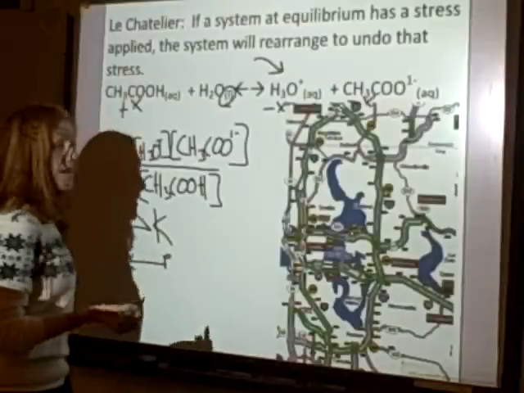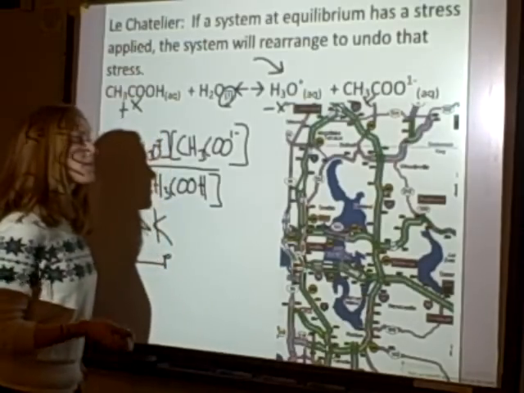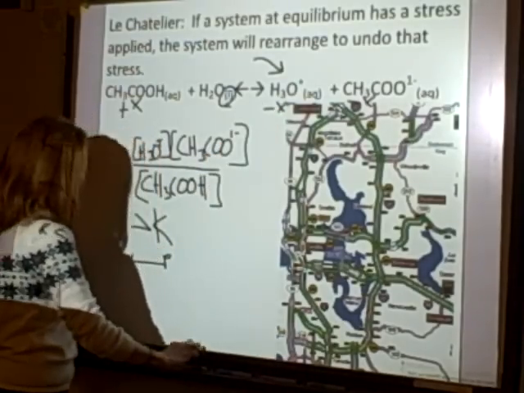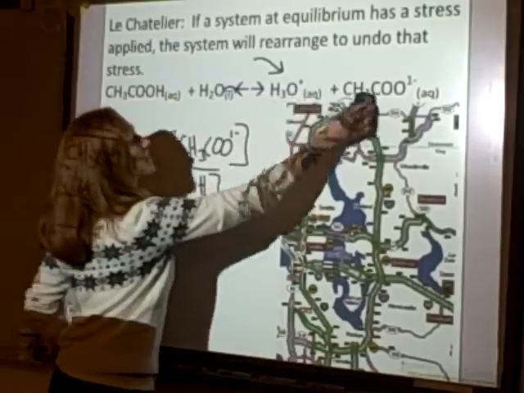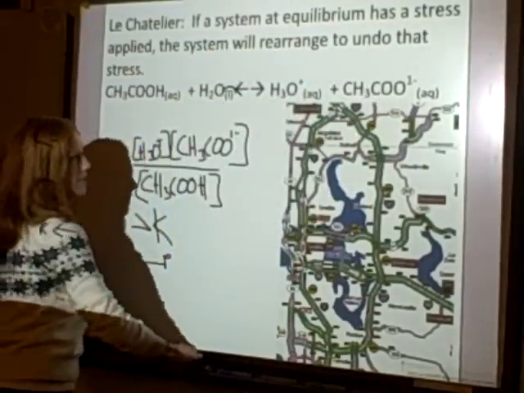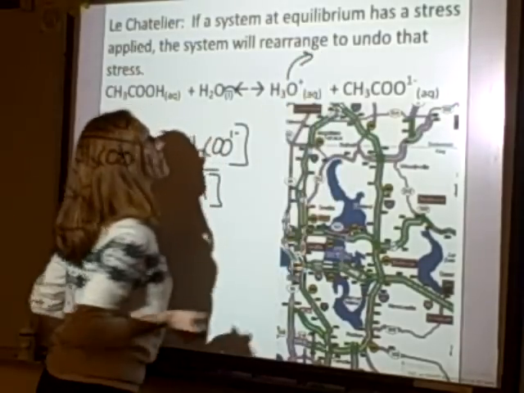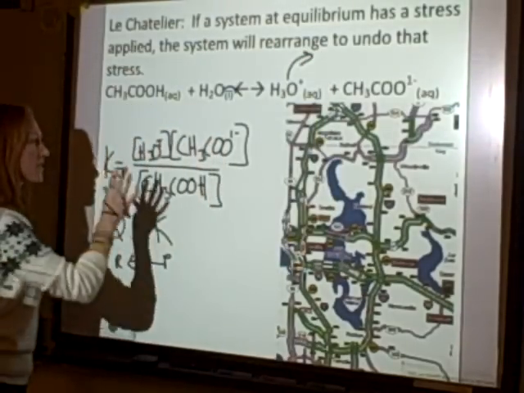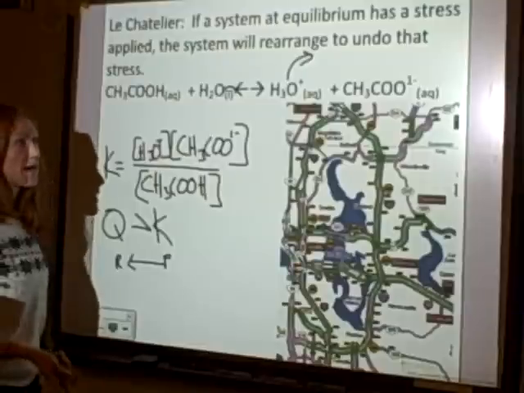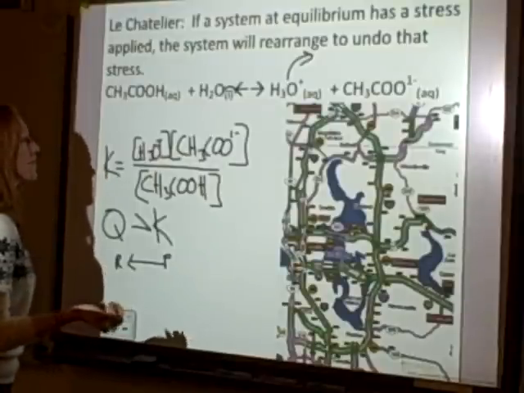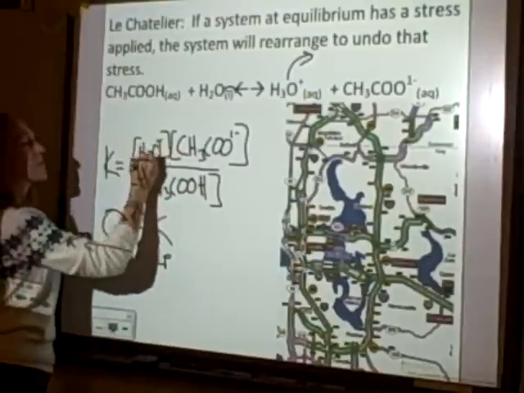Let's look at another. What if I added some sodium hydroxide? Sodium hydroxide reacts with the hydronium. So if I add sodium hydroxide, I'm really removing hydronium from the system. So I add my hydroxide to a system that's at equilibrium, and I ask, am I still at equilibrium? No, because this number got smaller.